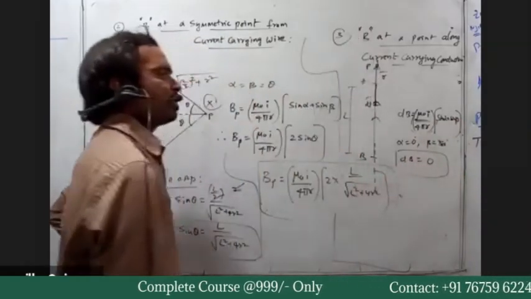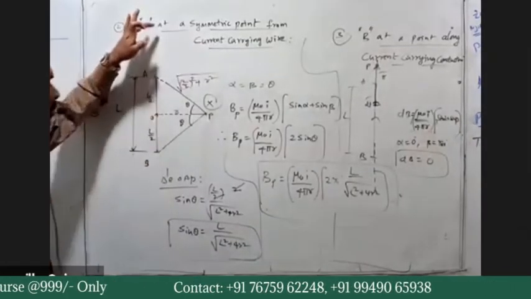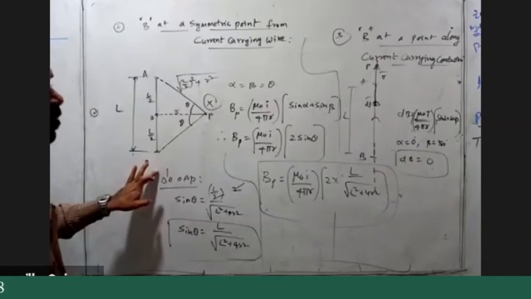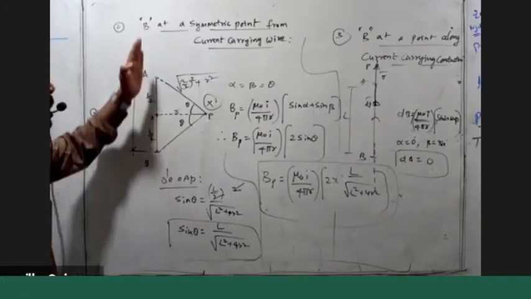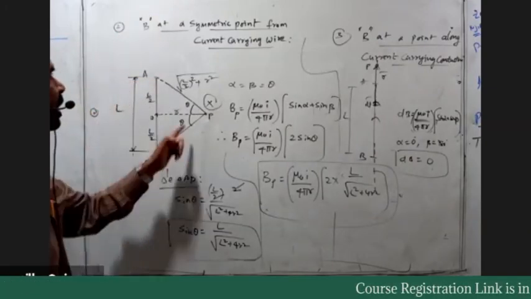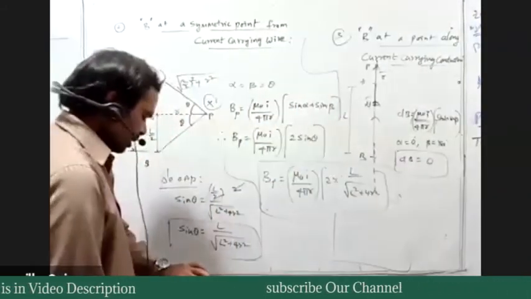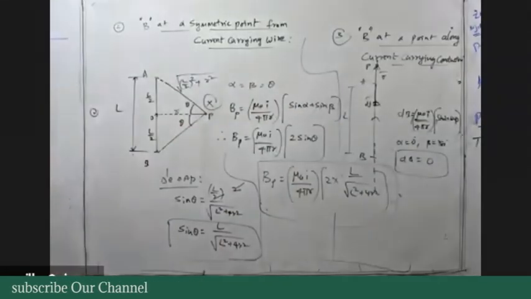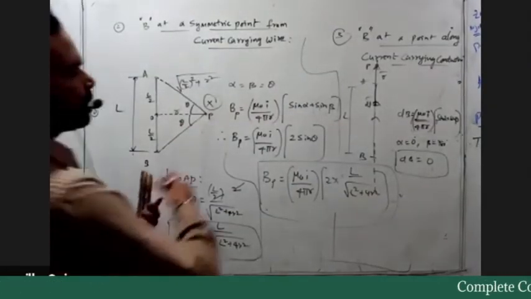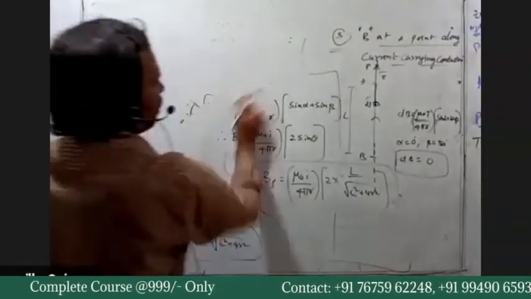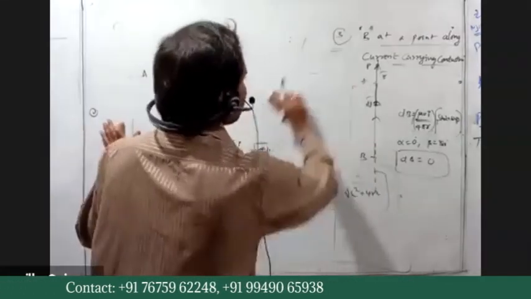So when you choose a point on the line of the current carrying conductor, the magnetic field created by the current carrying conductor is 0. Okay, this is one case, right? Next, this is a third case.